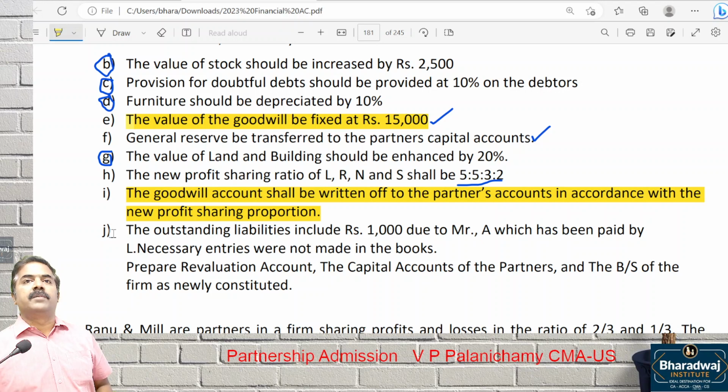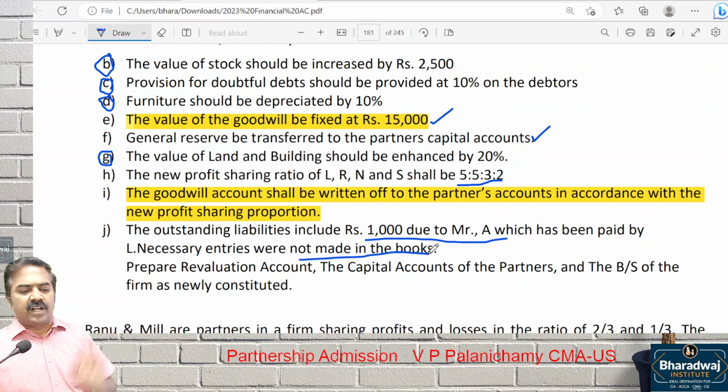Then point number J. What is point number J? Outstanding liability includes 1,000 due to A which has been paid by L. Necessary entries are not made in the books. It's an error, we have to rectify. Some 1,000 rupees is payable to A that has been paid, which is not accounted in the books. It is given to us. We have to rectify the error.